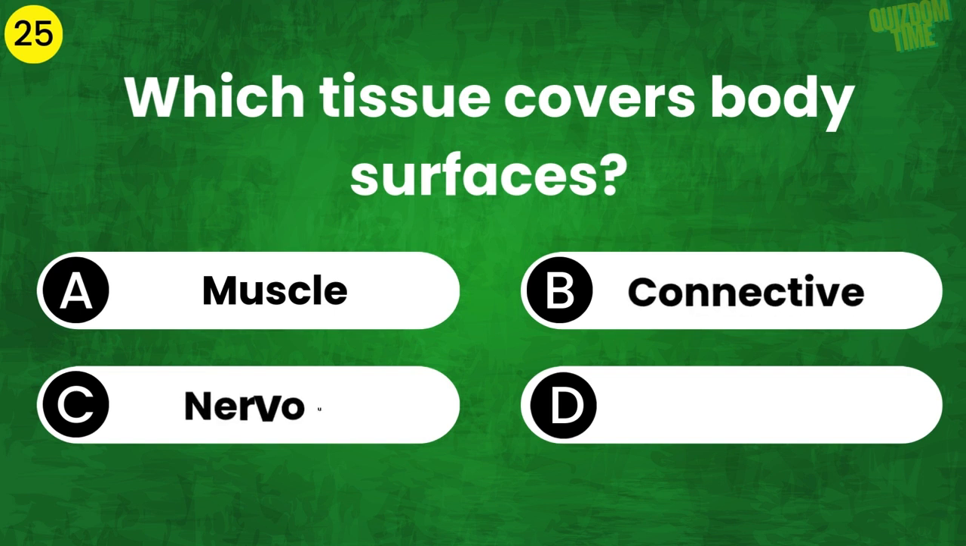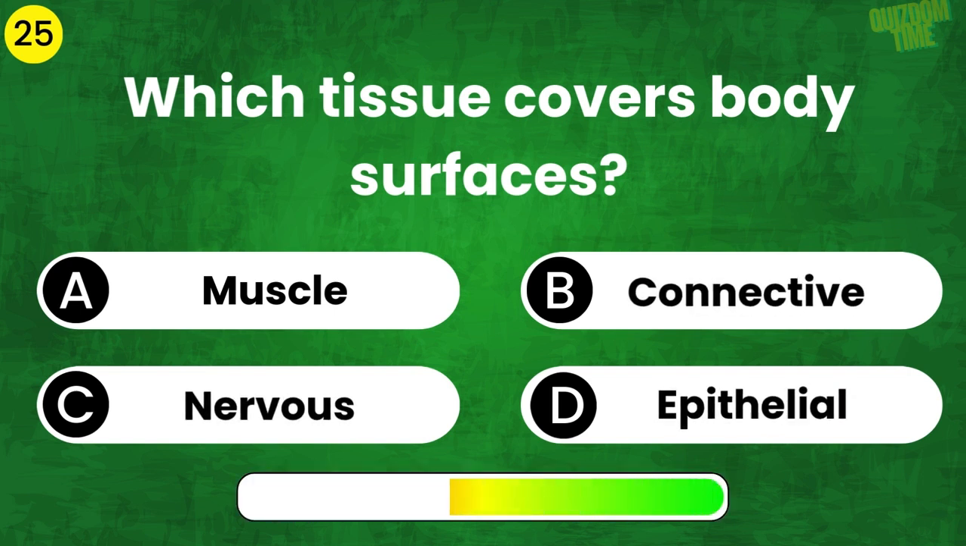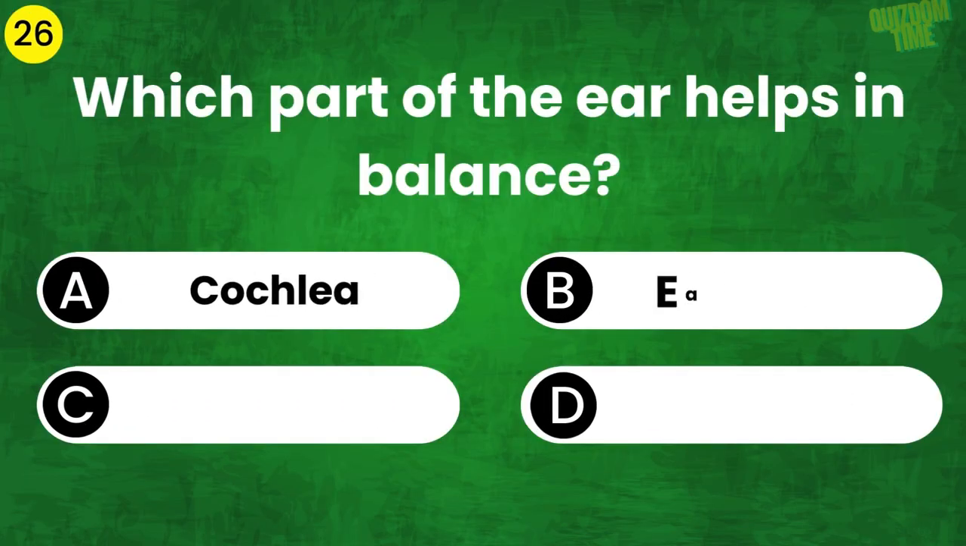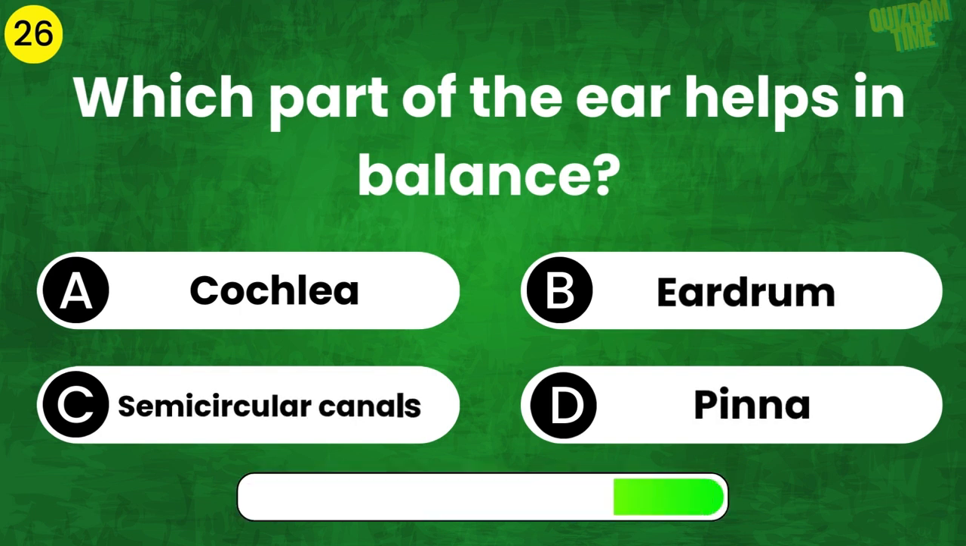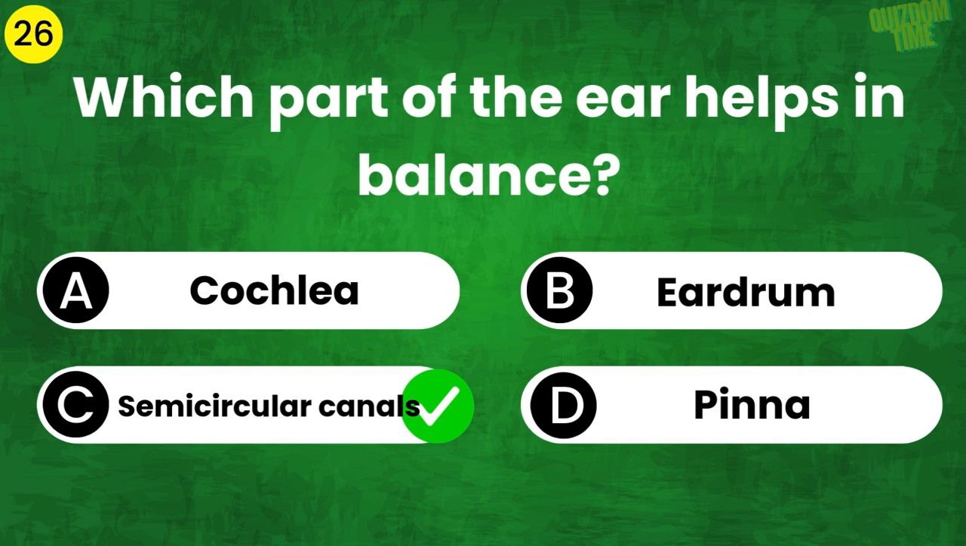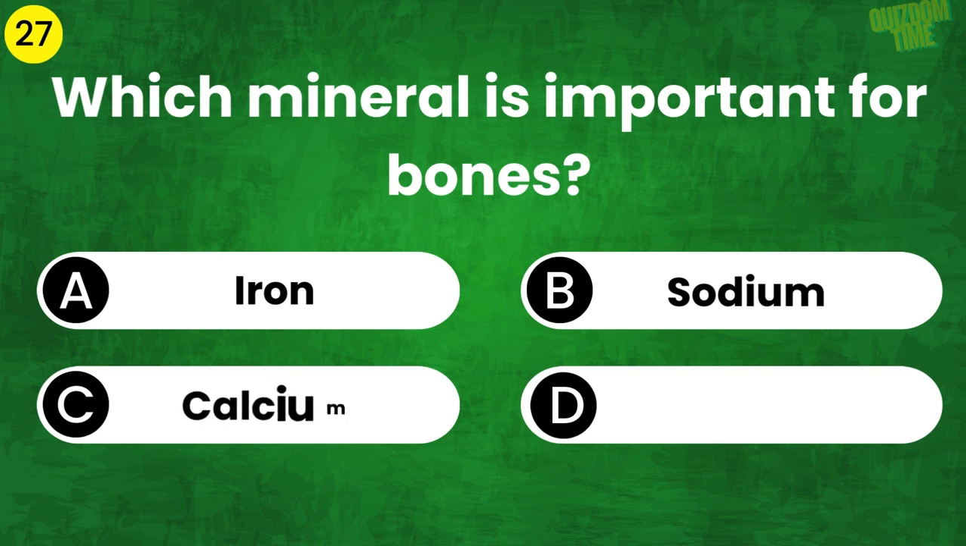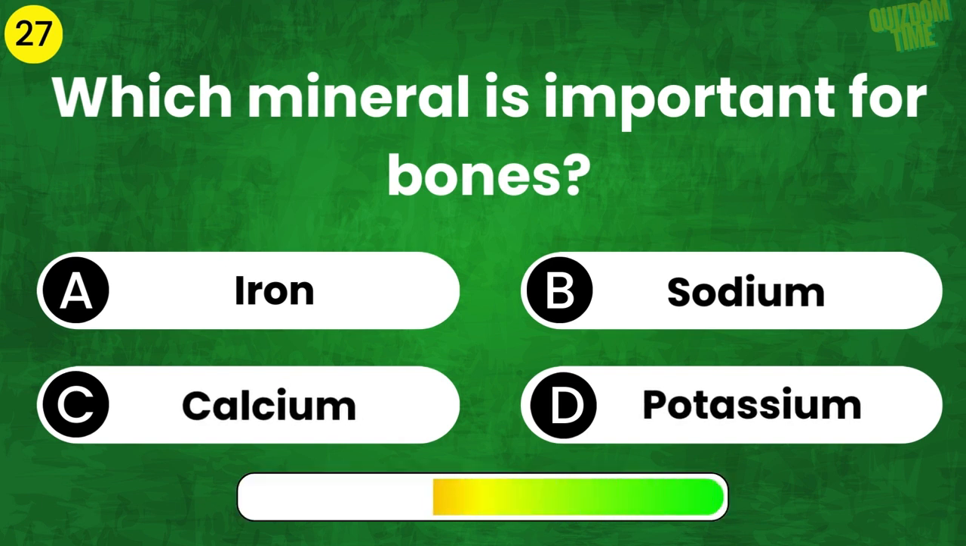Which tissue covers body surfaces? The answer is epithelial. Which part of the ear helps in balance? The answer is semicircular canals. Which mineral is important for bones? The answer is calcium.